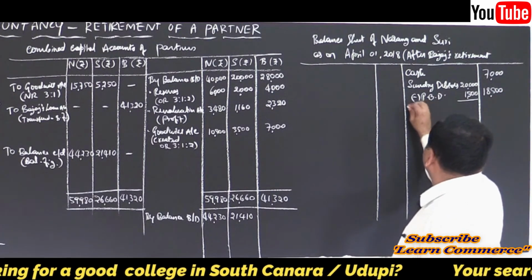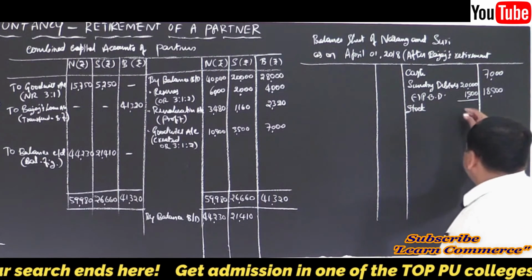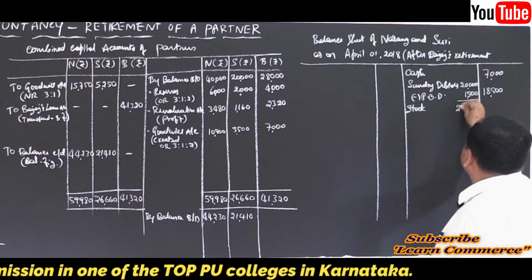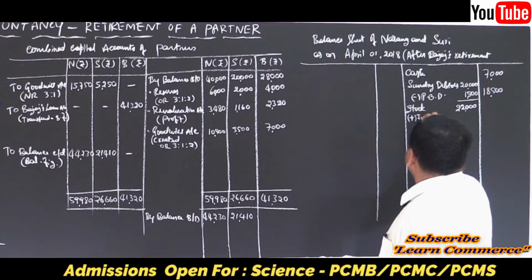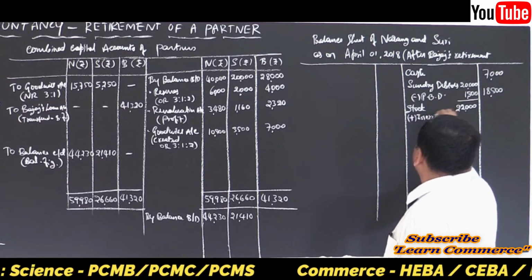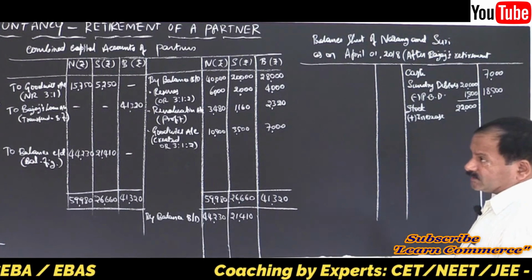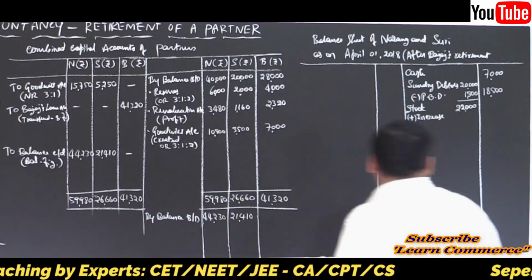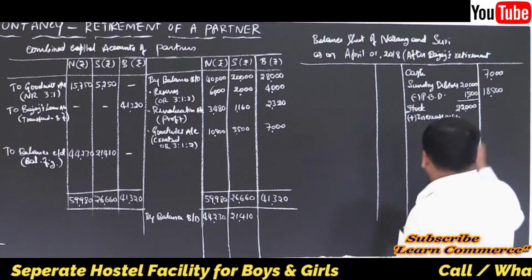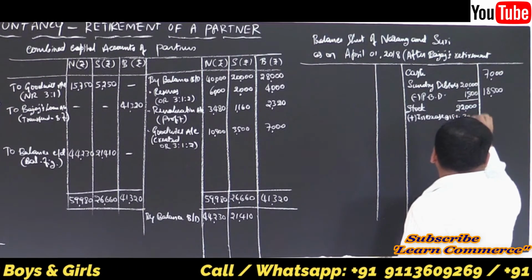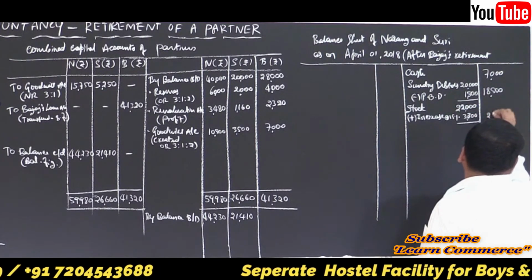Then comes stock. No change as it is, I think. No, there is an increase. Inner column 22,000. There is an increase. This is not appreciation. This is an increase or decrease in stock. Remember, don't write appreciation or depreciation. 3,300, refer there. At 15%, right? 3,300. Add it together and write the amount. 25,300.